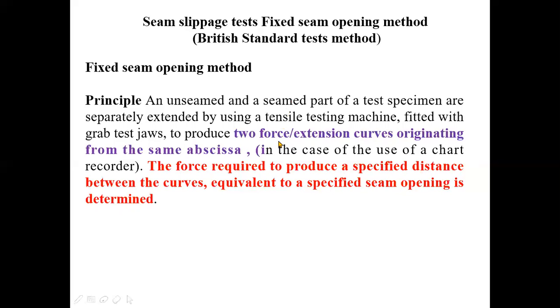One thing I would like to mention here is that the tensile testing machine that we use should always work on a constant rate of extension, and it should be automated, or it should give the forced extension curve. The most convenient instrument where this test can be performed is the Instron, because Instron works on constant rate of extension, and at the same time it is possible to get a forced extension graph from it. First, we will see the preparation of the sample.